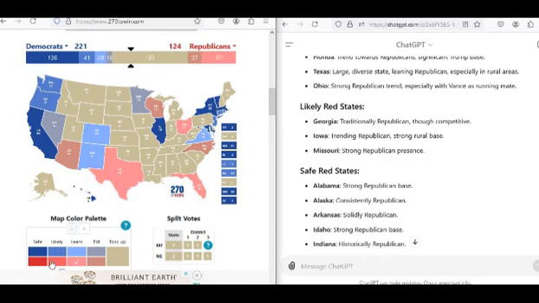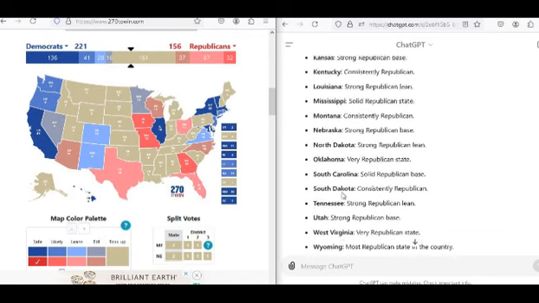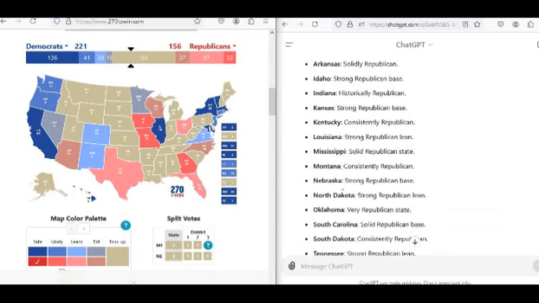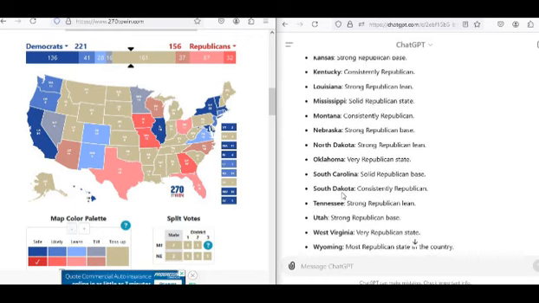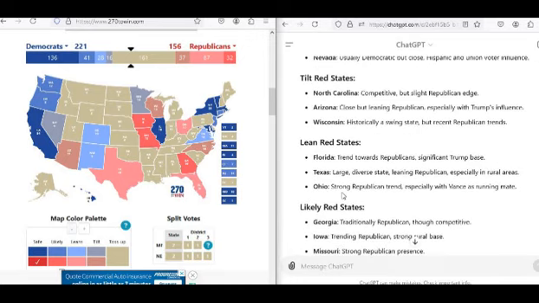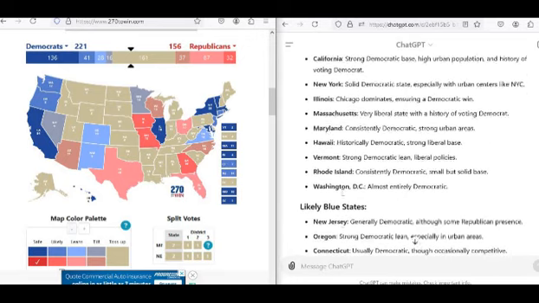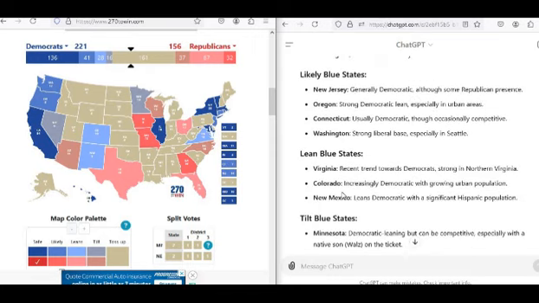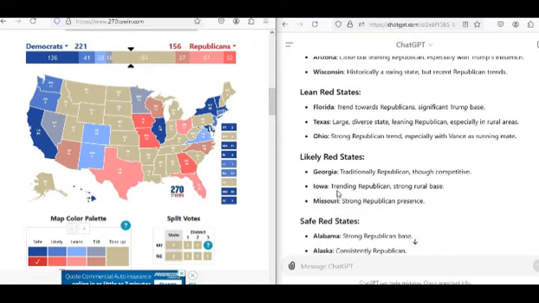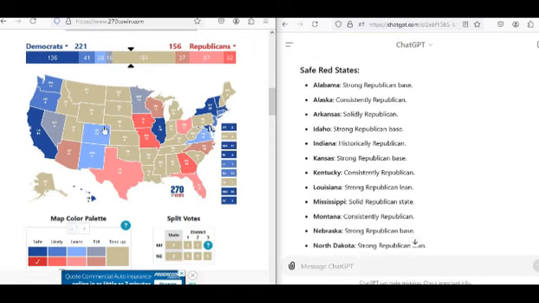Likely red states. So they're predicting, or GPT rather, is predicting Trump to flip back Georgia by at least 8 points. Interesting. As well as Iowa and Missouri. Now for the safe red states, it appears as though everything else left on the map is safe red. Wait a minute, is Pennsylvania ranked as safe red here? Is Pennsylvania not listed? I may have skipped it, actually. Let me make sure I find out where Pennsylvania is, because I actually do not see it on this map. I may have to post a follow-up question in order to get Pennsylvania. Anyway, let's continue with the list.